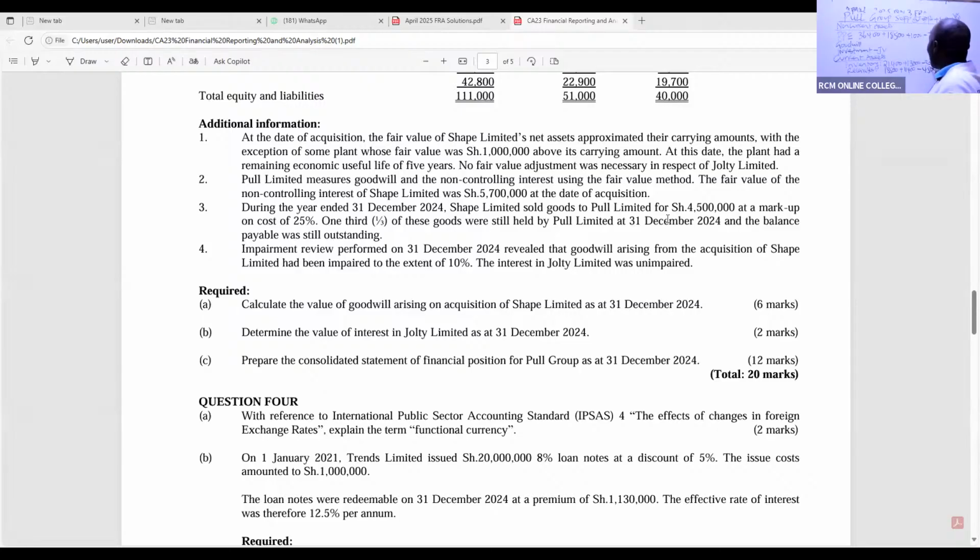Tukimaki hii, wanafunzi wengi wali confuse, wakaanza kuchukua a third. They never told us that a third was paid. In this case here, they are telling us that 2/3 of the goods had been sold. But still the whole 4,500 owing is still outstanding. So one company is saying, I've sold goods worth 4,500, he expects to receive the 4,500. So that 4,500 is fake. So I hope this is clear.